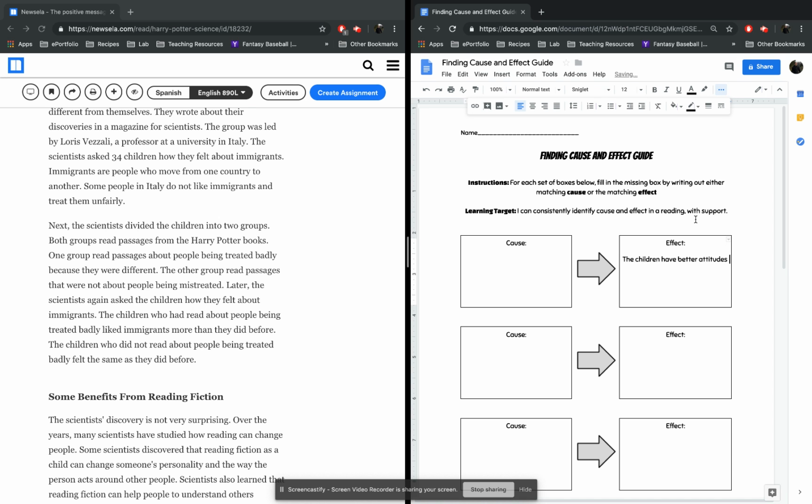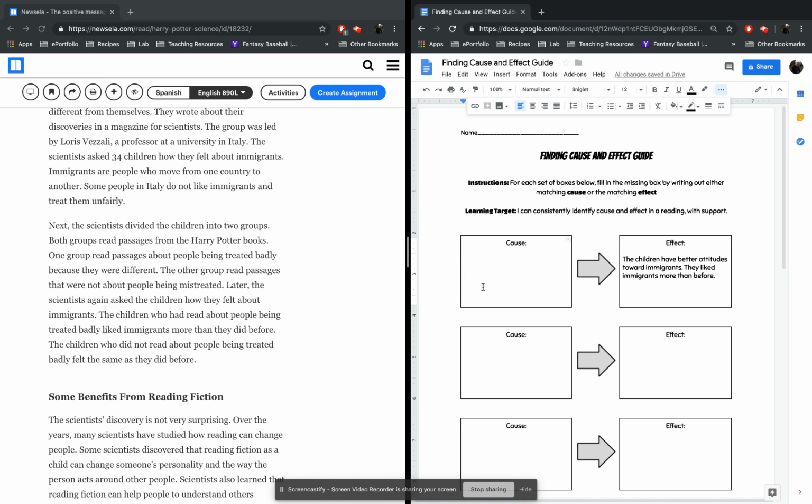I'm a terrible speller, guys. Toward immigrants. Okay. That's our effect. And we know that from the reading. So the children who had read about people being treated badly, they liked immigrants more than they did before. Okay. So we might even say that they liked immigrants more than before. Okay. So then what's our cause?